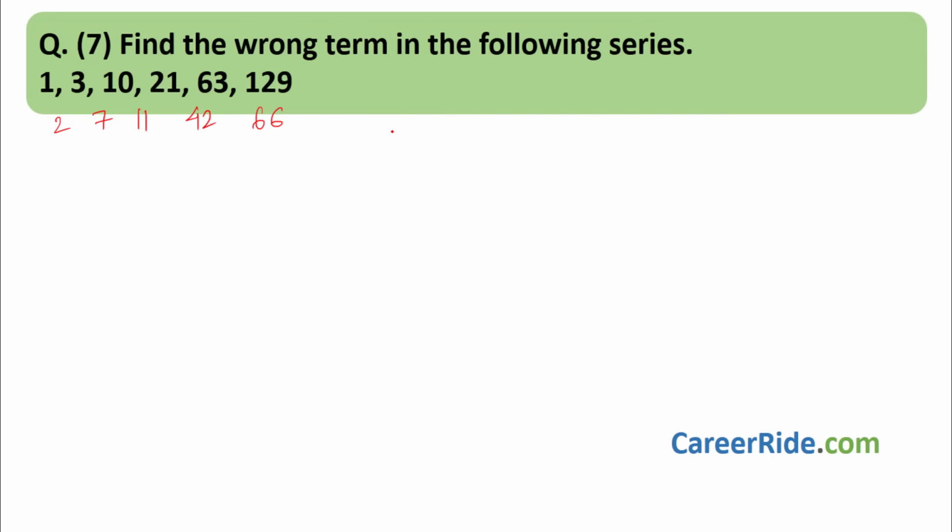So here again the difference is increasing too much. See how it goes 2, 7, directly 11, directly 42, directly 66. So it is increasing at a steady rate and quickly. So this must be somehow related to multiplication. But what multiplication? 1 into 3 is 3. 1 is here, 3 is here, 10 is here, 21, 63, 129.